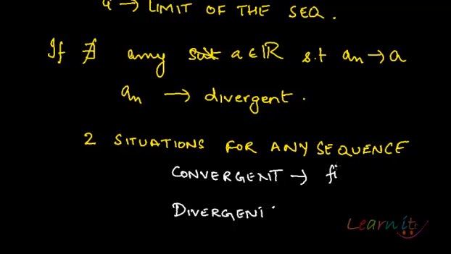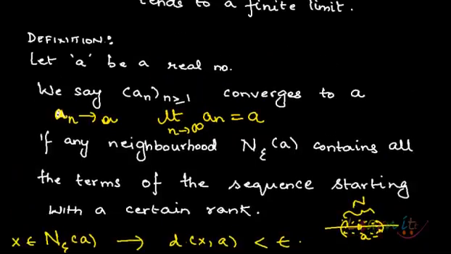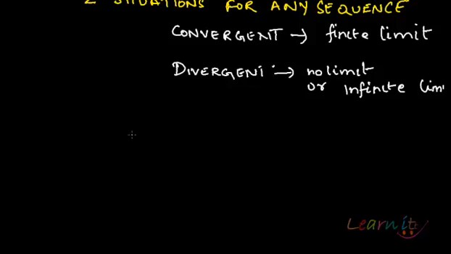Convergent means that it has a finite limit. Divergent means that either it has no limit or an infinite limit. Now, in the examples we took when I was telling you what a sequence means, the first sequence was 1 by n: 1, 1 by 2, 1 by 3, 1 by 4, getting smaller and smaller.